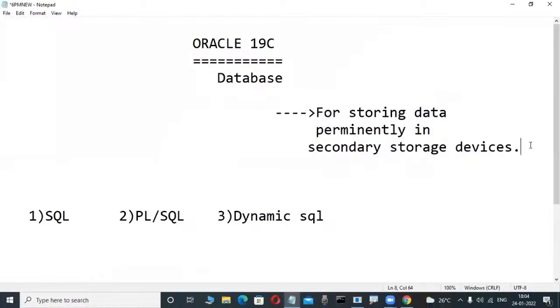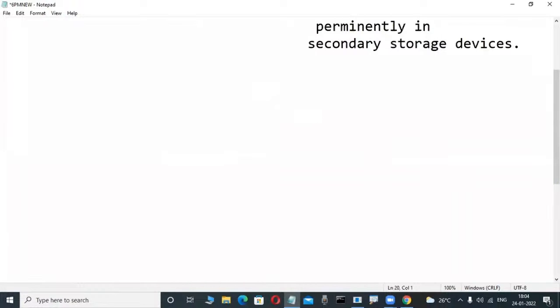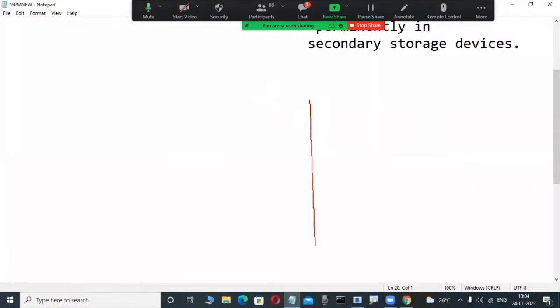But unfortunately, as I was telling in the previous classes, observe slowly: a database is a place. Whenever we install Oracle, SQL Server, DB2 in our system, automatically one place is created.